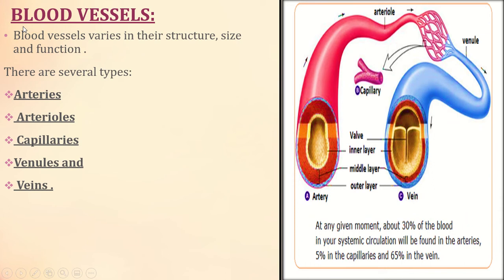So first we have seen about the heart. Next, about the blood vessels. The blood vessels vary in their structure, size and function, and there are several types, what are called the arteries, arterioles, capillaries, venules and veins.